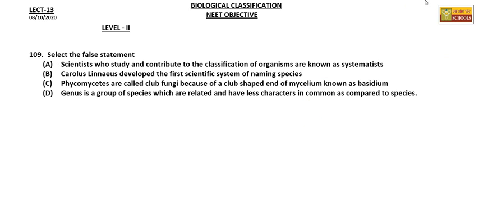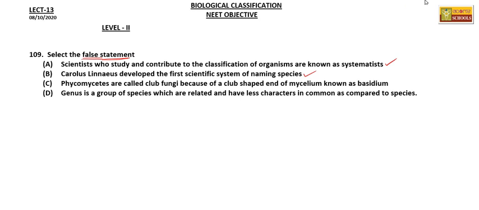Next one, select the false statement. Scientists who study and contribute to the classification of organisms are known as systematists. This is a right statement. Carolus Linnaeus developed the first scientific system of naming organisms, binomial nomenclature. That is also a correct statement.